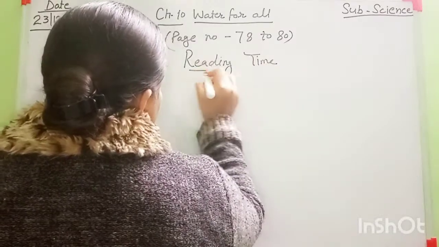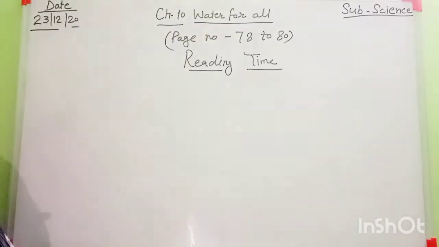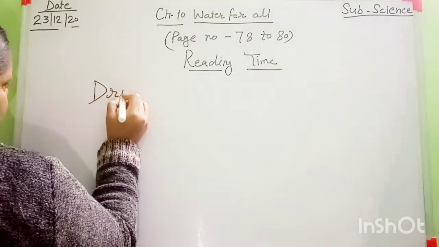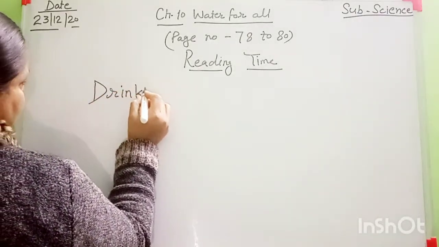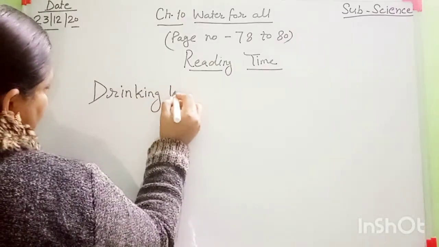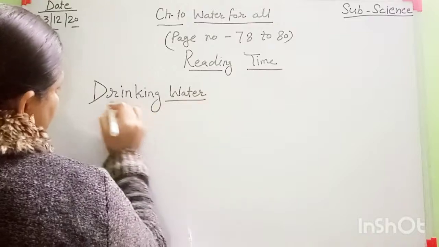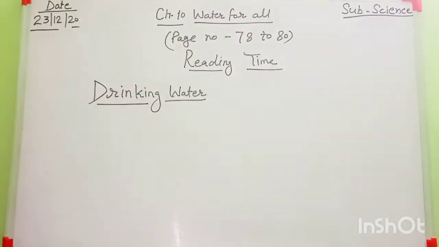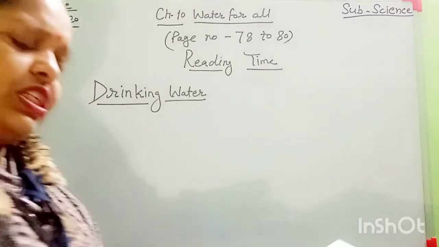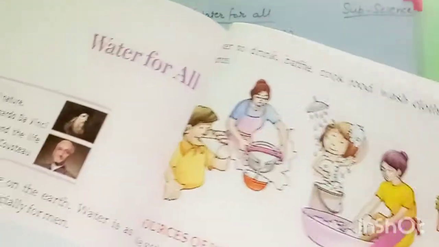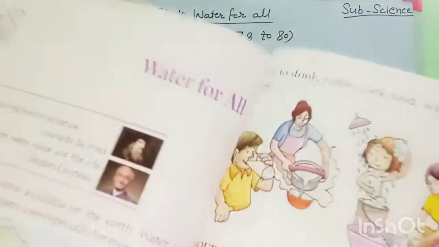Okay, students, your topic is drinking water. We should drink clean water, right, students? Hope all of you revised the previous two pages from this chapter: what is water and sources of water.